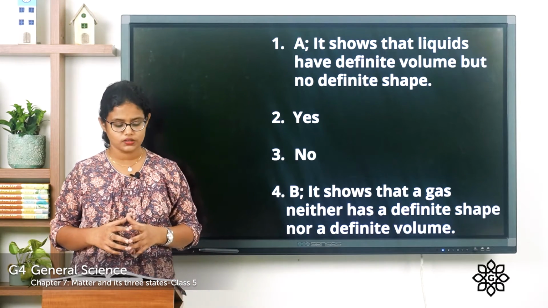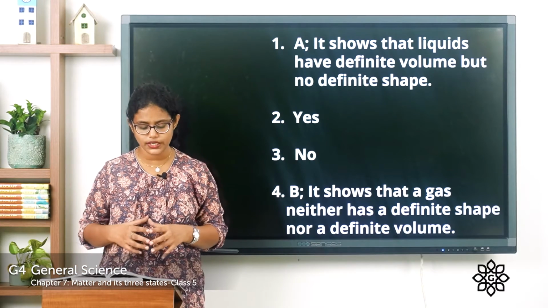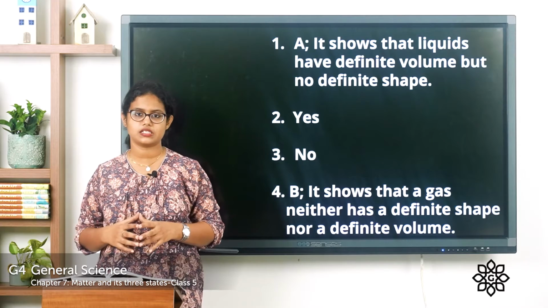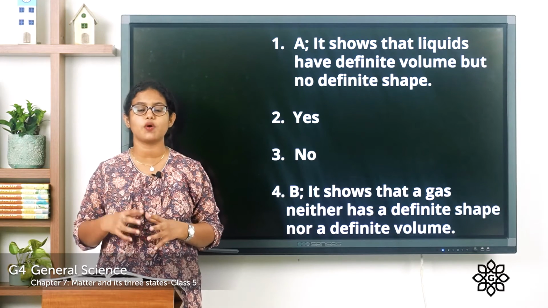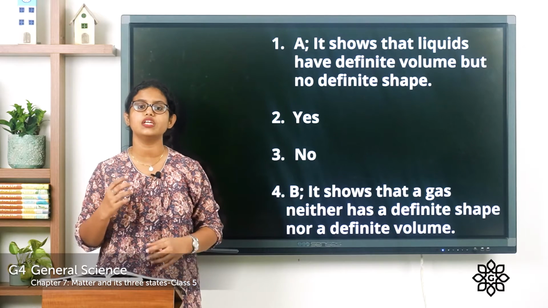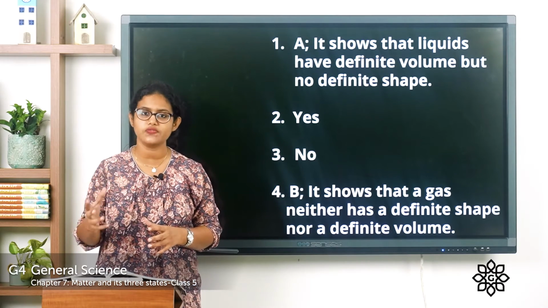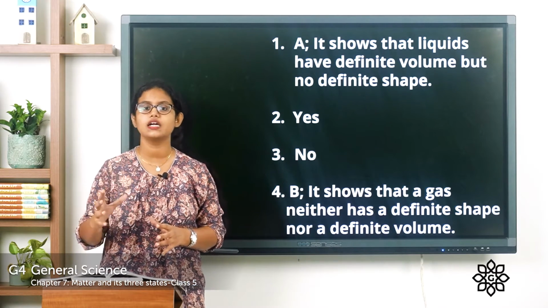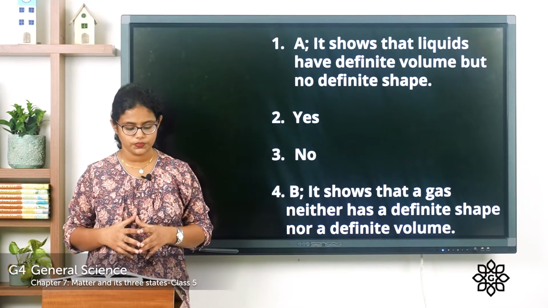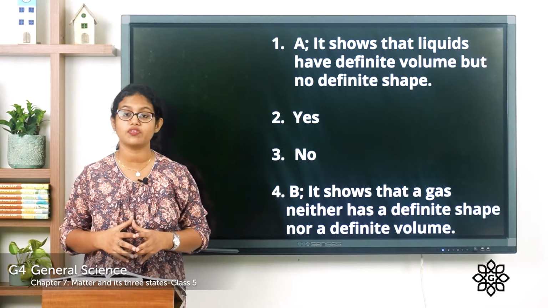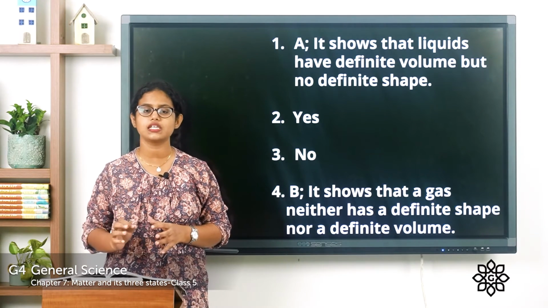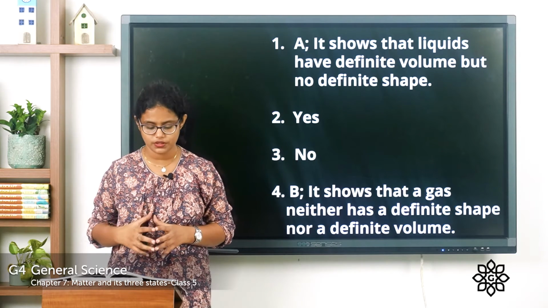Coming to the second one, does a liquid acquire the shape of the container when it is placed? It takes the shape of the container where it is filled. It has no definite shape. Wherever it is filled, it takes the shape of that container. So the answer is yes. Third one, does a liquid have definite shape? No, it doesn't have a definite shape.